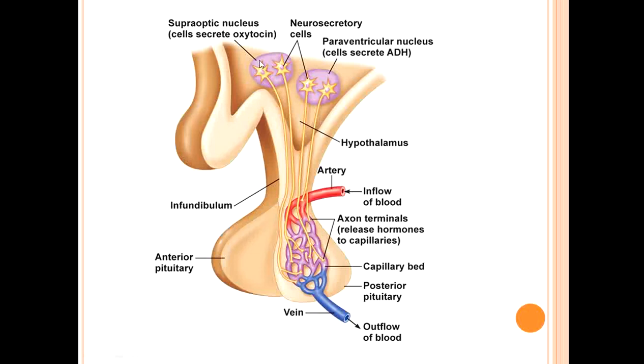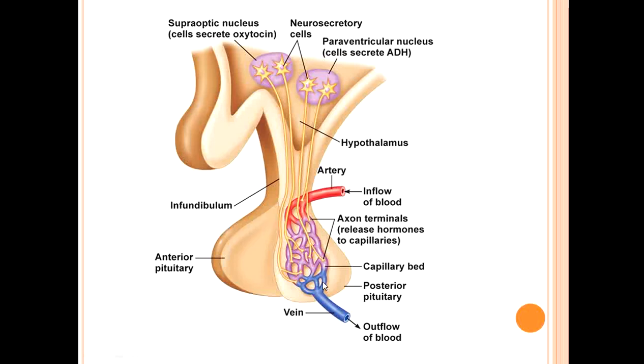Okay, now you see here two nuclei are there. One is the supraoptic nucleus, secreting ADH or vasopressin, another is the paraventricular nucleus, secreting oxytocin. Via these nerve fibers, they reach the neurohypophysis or posterior pituitary, and via this venous flow, they will be released.